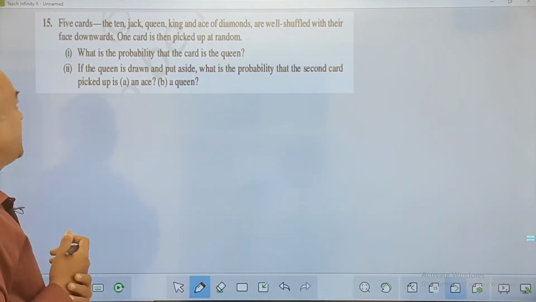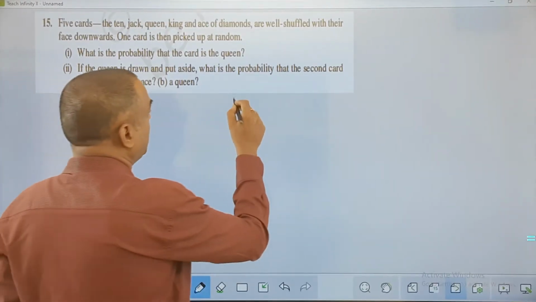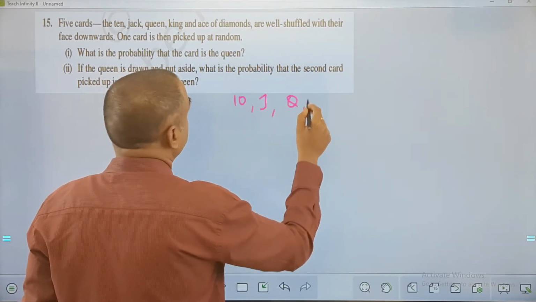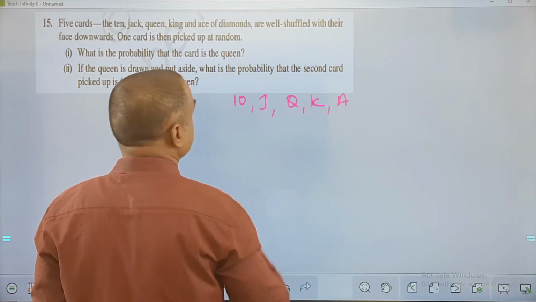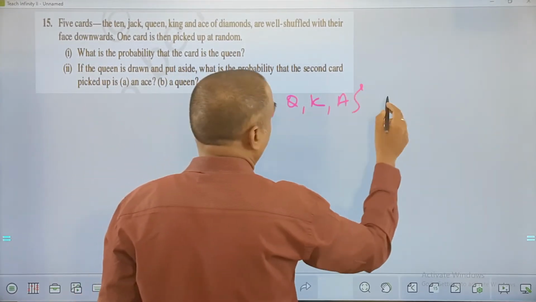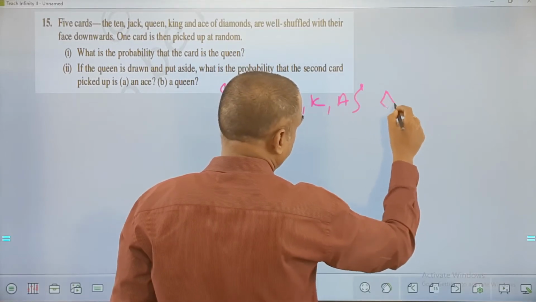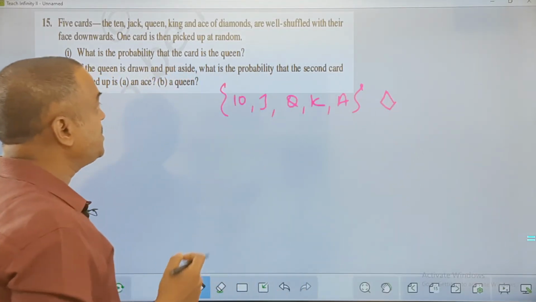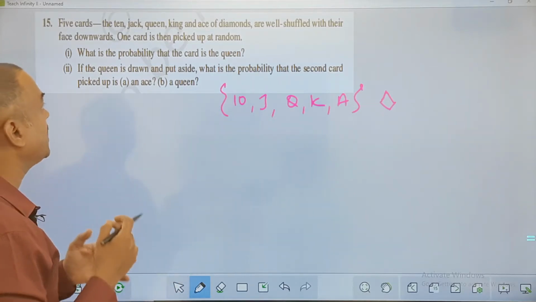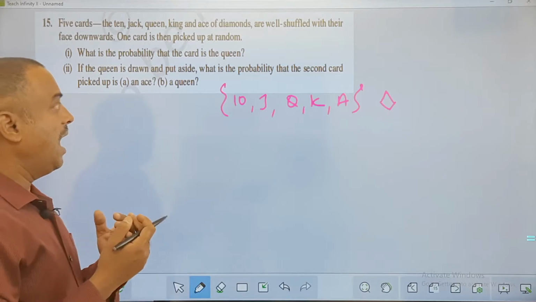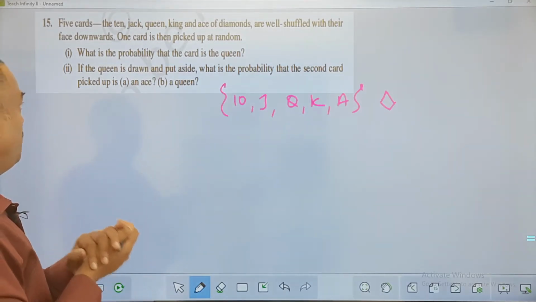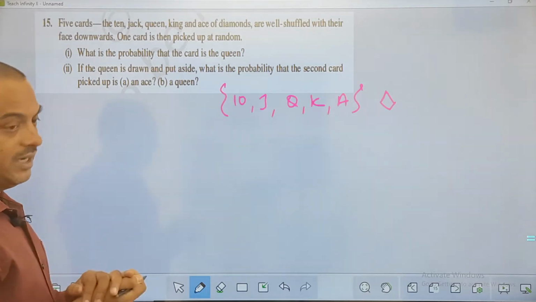Next, 5 cards. What are the 5 cards given here? 10, Jack, Queen, King, and Ace. These are the 5 cards of diamond. Okay, so the diamond cards here are well shuffled. The 5 cards, that is 10, Jack, Queen, King, and Ace of diamond, are well shuffled with their face downwards. One card is then picked up at random.